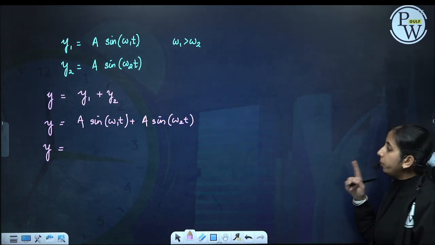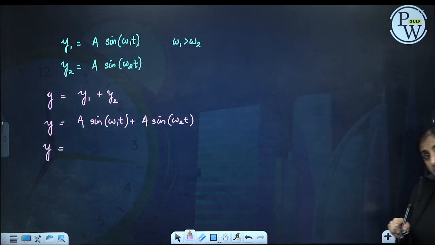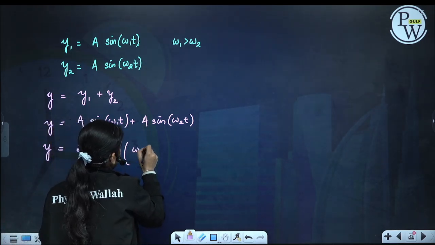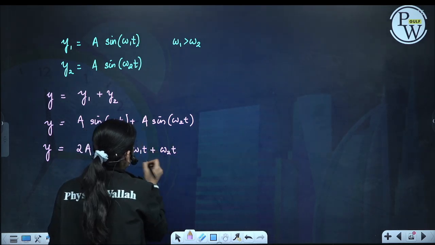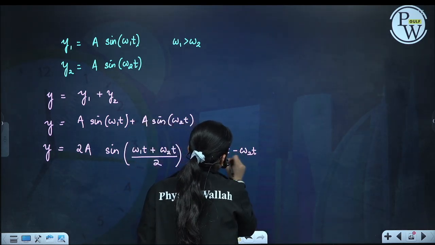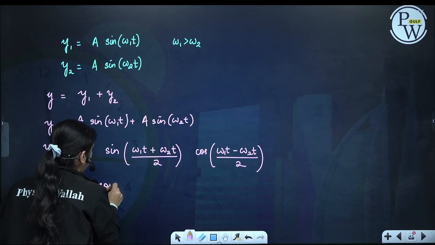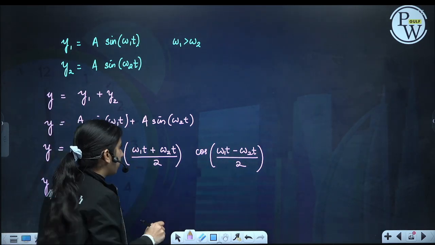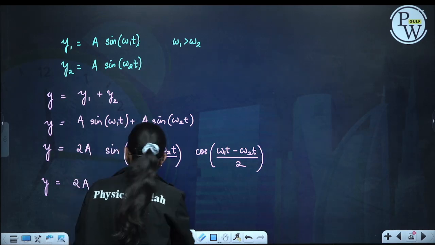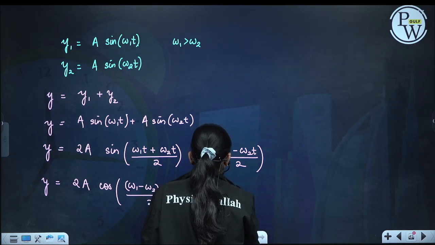One will be sine of (omega 1 t plus omega 2 t)/2, and the other will be cos of (omega 1 t minus omega 2 t)/2. Okay, so we get sine of (omega 1 t plus omega 2 t)/2 and cos of (omega 1 t minus omega 2 t)/2. Solving it, it will become 2a cos of (omega 1 minus omega 2) t by 2 and sine of (omega 1 plus omega 2) divided by 2.